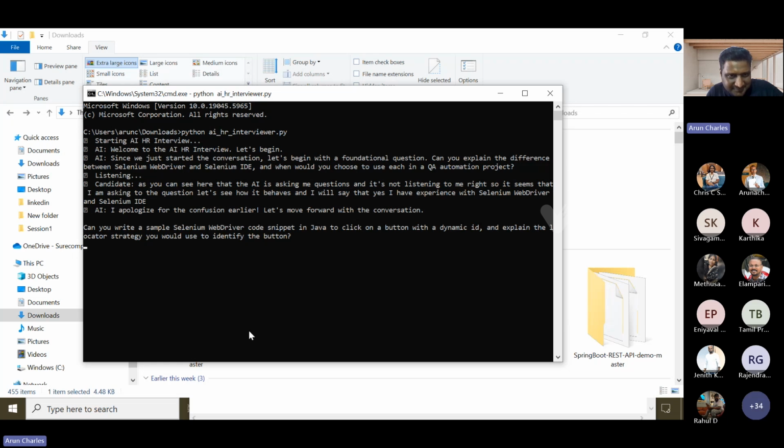Can you write a sample Selenium WebDriver code snippet in Java to click on a button with a dynamic ID, and explain the locator strategy you would use to identify the button? Yes, I can write a code, and I can also identify the dynamic ID. And I... Time's up. Wrapping up the interview.